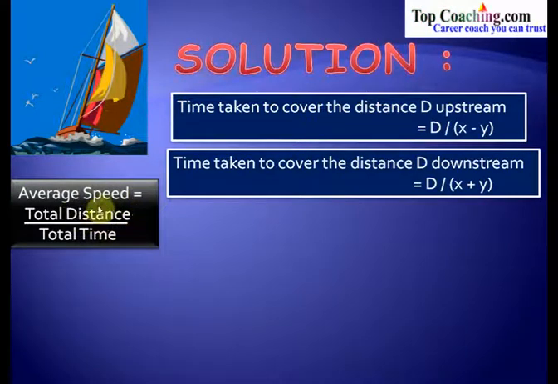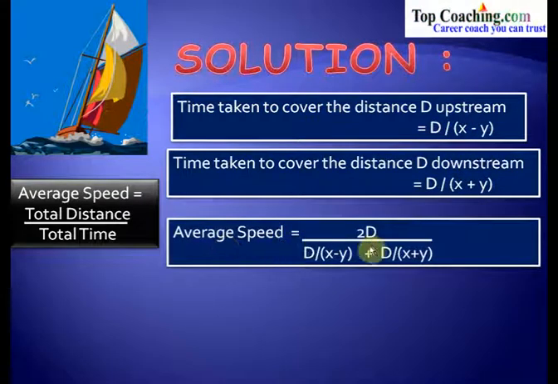The average speed is given by the formula total distance upon total time taken. Now what is the total distance traveled? The total distance traveled is 2d, and the total time taken is the sum of these two expressions, d by x minus y and d by x plus y. So we can say that the average speed is equal to 2d, that is the total distance, divided by total time, which is d by x minus y plus d by x plus y.